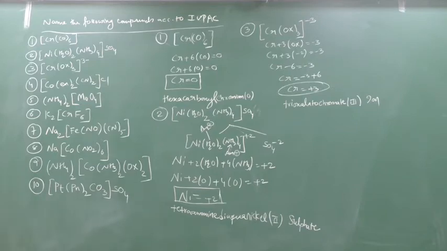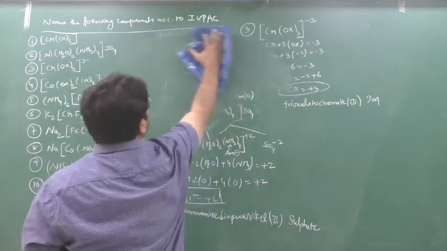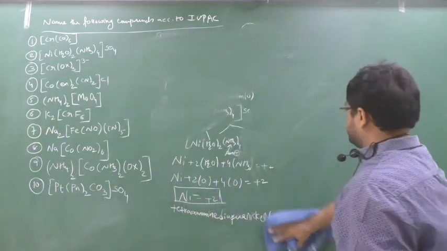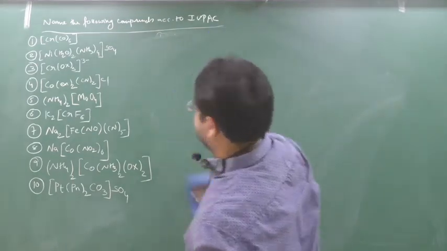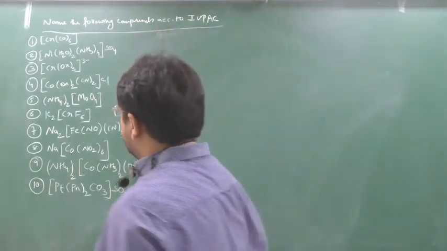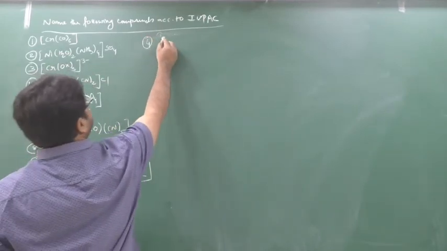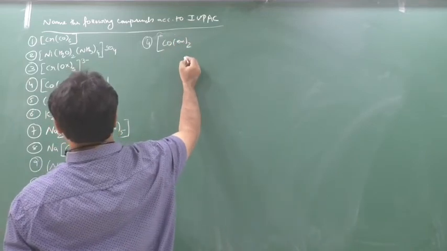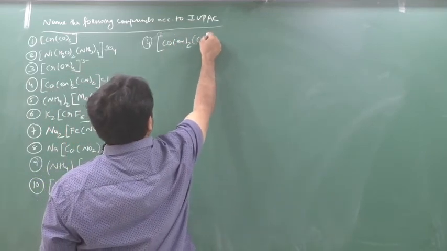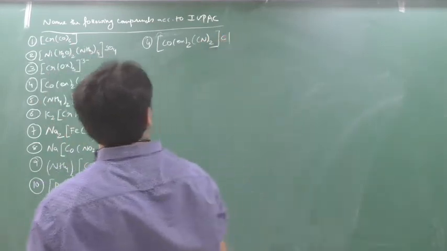Take a screenshot. Chalo. Okay. I'll go with the fourth question. Fourth question says Co(en)2(CN)2 Cl. Yes or no?